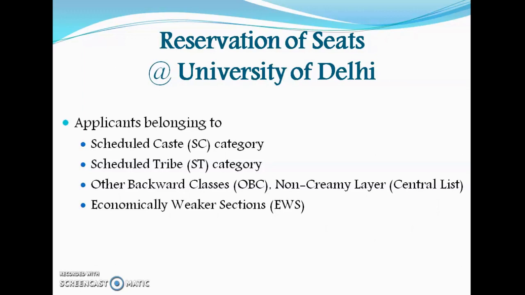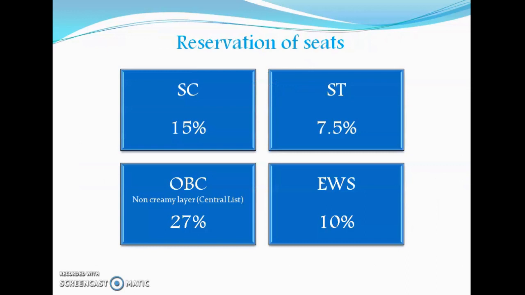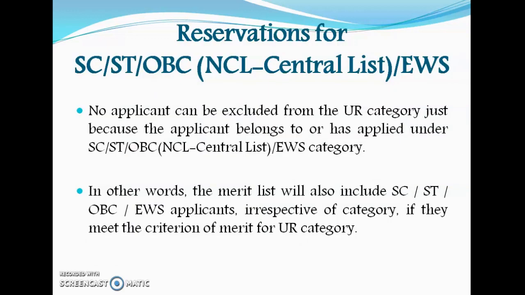University of Delhi offers reservation to applicants belonging to the scheduled caste category, scheduled tribe category, other backward classes, non-creamy layer notified in the central list, and economically weaker section. Out of the total seats, 15% seats are reserved for SC category, 7.5% seats are reserved for ST category, 27% seats are reserved for OBC category, and 10% seats are reserved for economically weaker section.